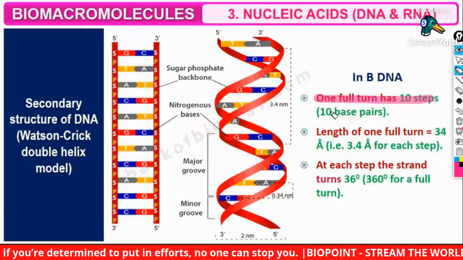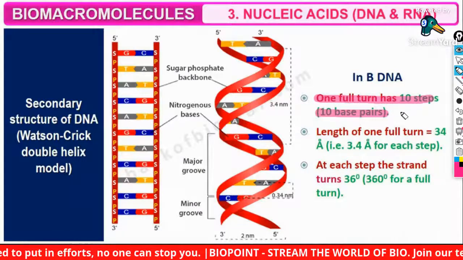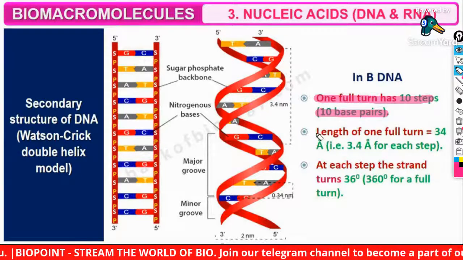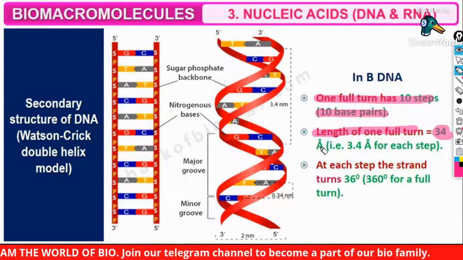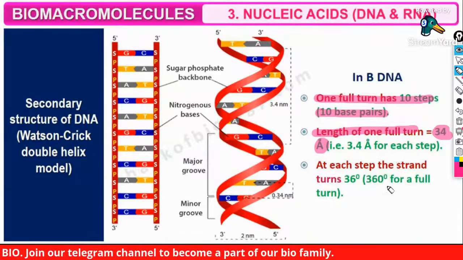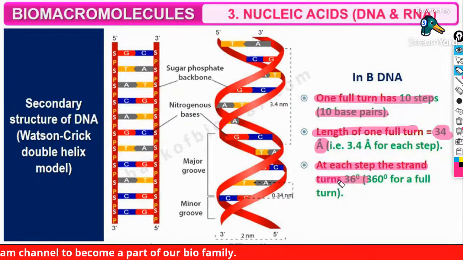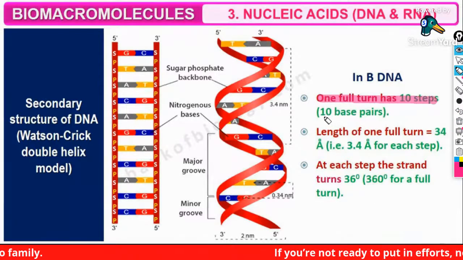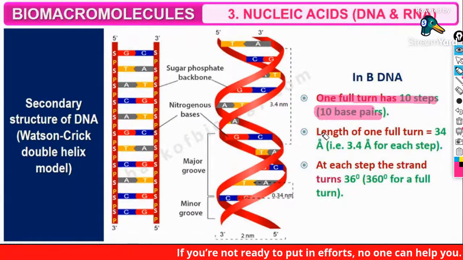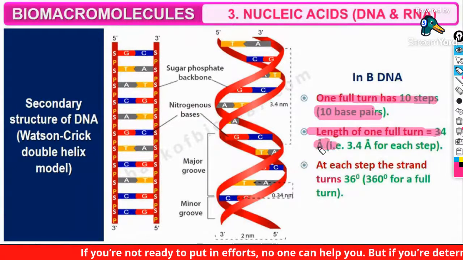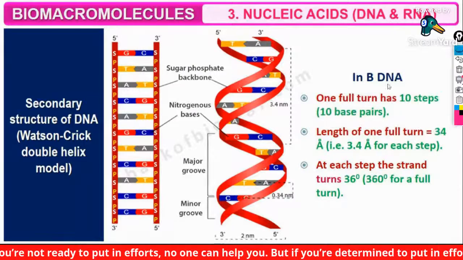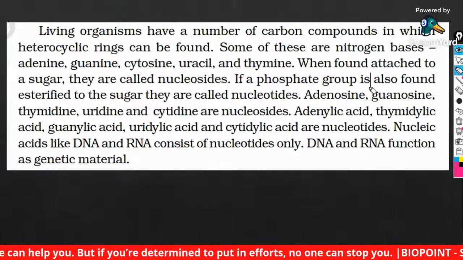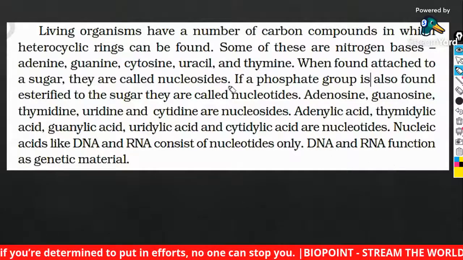One full turn of 10 steps contains 10 base pairs. So this one twist will contain 10 base pairs. The length of one full turn will be 34 Angstrom. At each step, the strand turns 36 degrees. You have to study one full turn of DNA. B-DNA will have 10 base pairs, and the length of one full turn is 34 Angstrom. Clear? I'm going to highlight the important points for everybody.